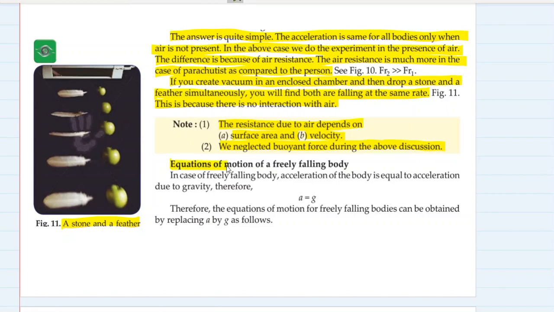Now, how do equations of motion change for a freely falling body? In case of every freely falling body, the acceleration of the body is nothing but the acceleration due to gravity. So whenever you have problems of free fall, remember that you will take the value of acceleration equal to acceleration due to gravity. Replace a by g, and the value of g will be given to you in the question, or you can take it as 9.8 meter per second square for Earth.